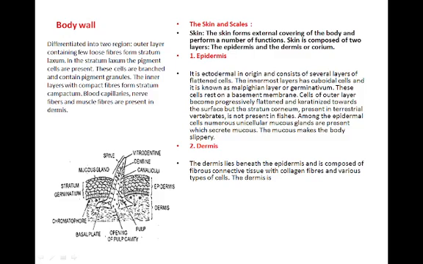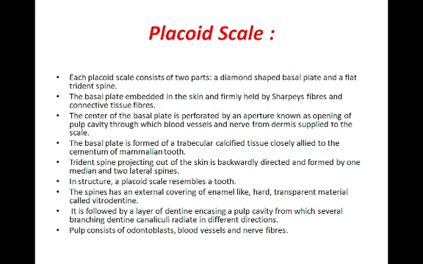The center of the basal plate is perforated by an aperture known as the opening of the pulp cavity, through which the blood vessels and nerve fibers enter the dentine region. The basal plate is formed by trabecular calcified tissue closely allied to the cementum of mammalian teeth. The tricuspid spine projecting out of the skin is backwardly directed, which is observed here.